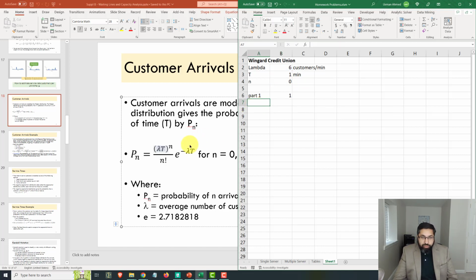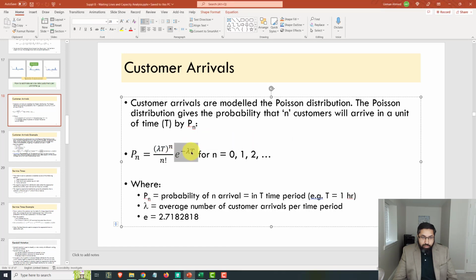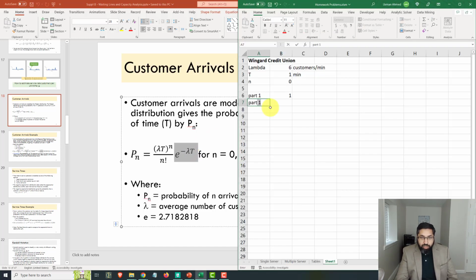And then part 2 of the equation is this, e raised to power minus lambda t. And so we'll calculate that, part 2. That's e becomes EXP. EXP is exponential. So e raised to power something, you just do EXP and you put the power in brackets. So we have minus 1 times lambda, or minus lambda times t. Okay, so that is part 2, and then my answer P0 is simply part 1 multiplied by part 2. Okay.